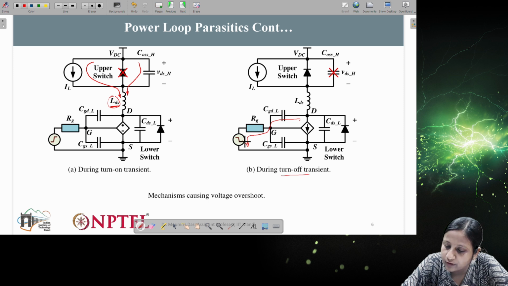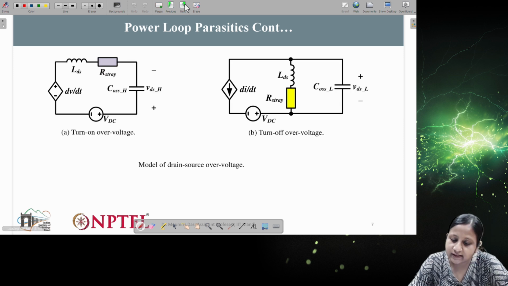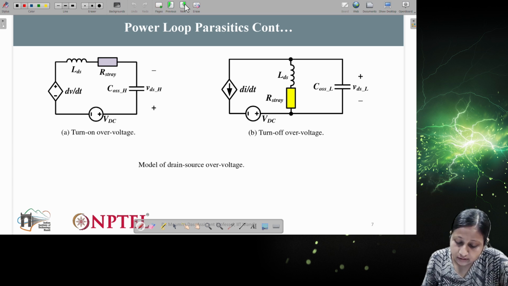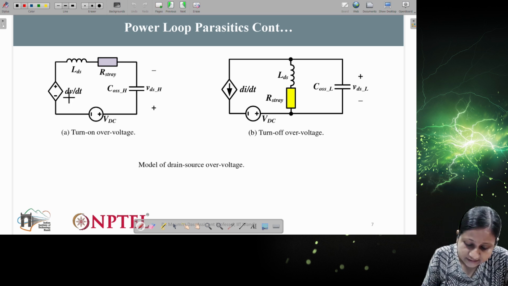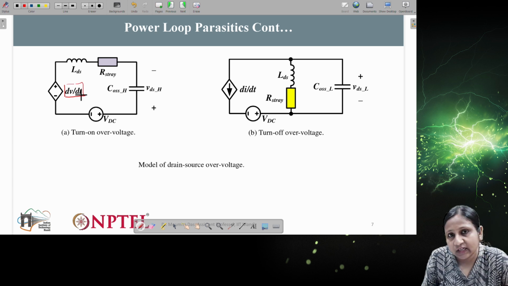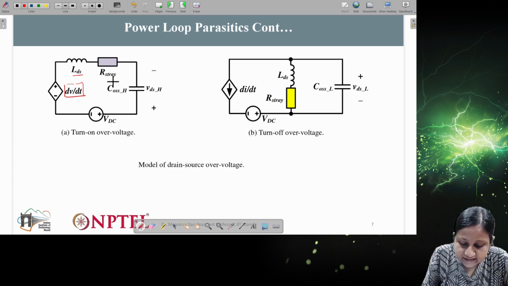Okay. So for GaN devices, as I have already discussed all these problems, I am not going into details; you already know how this current path will be. So this is with respect to the parasitic path. Now you can see how the power loop parasitics come in, and how the resonant component comes in. This is represented in terms of dV/dt, shown as a voltage source during the turn on time, and the LDS and R stray.